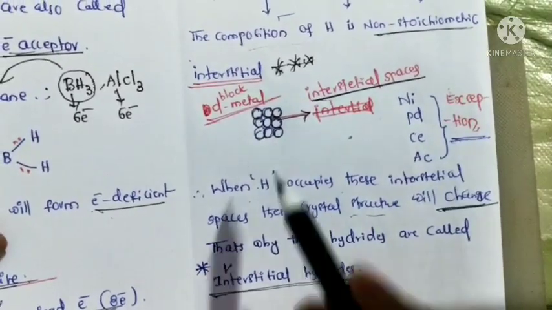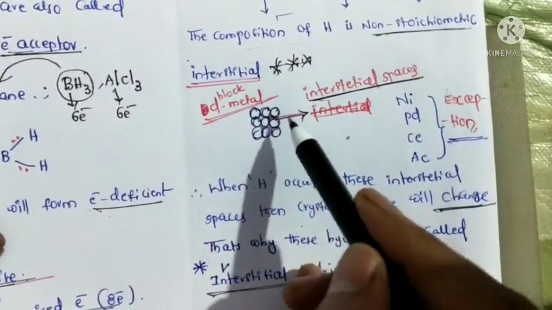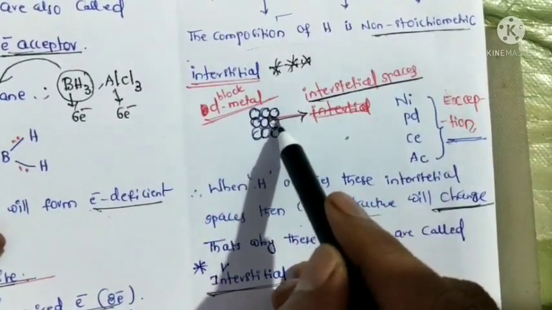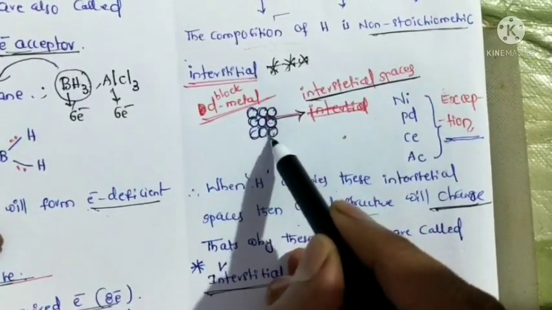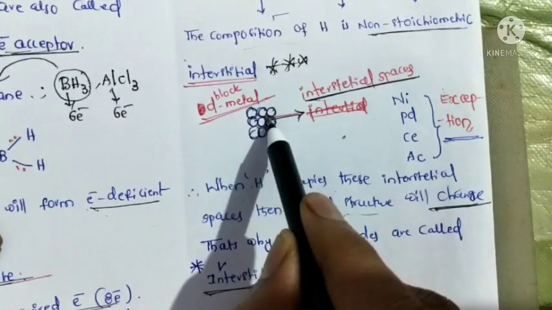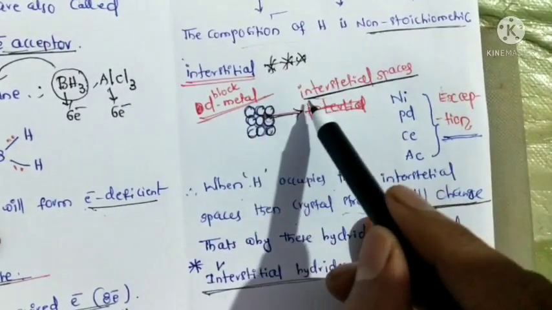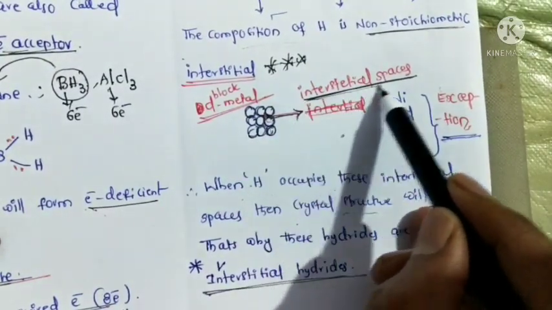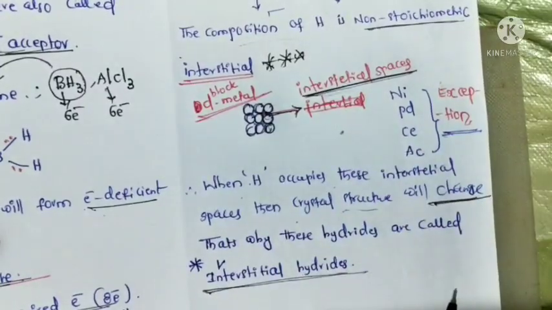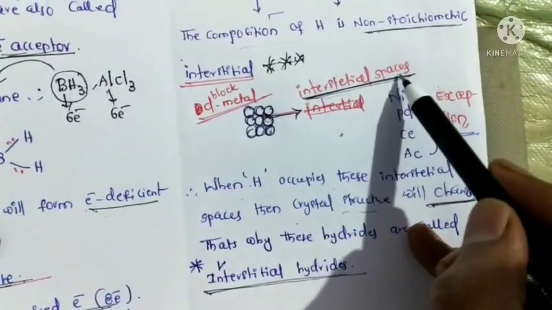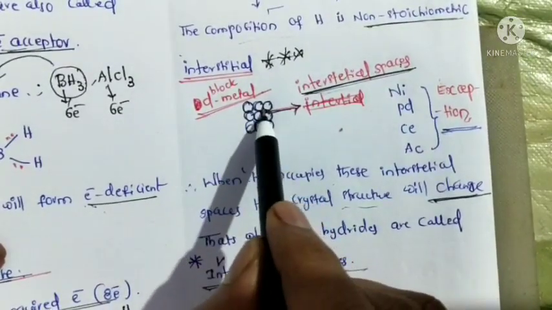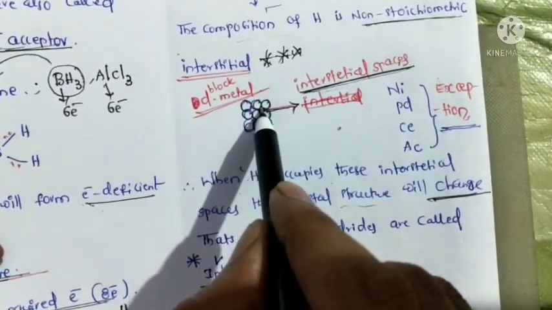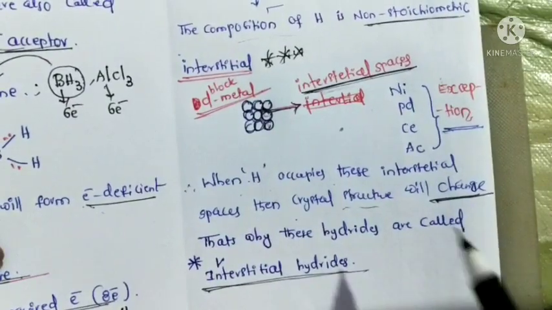Once again, this is a metal structure. In this, metal atoms are arranged like this. Whenever metal atoms are arranged like this, some spaces are there. That space is called interstitial space. When hydrogen atoms occupy this interstitial space, what happens?